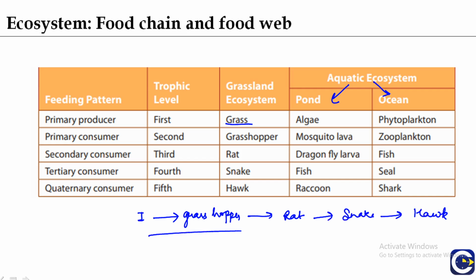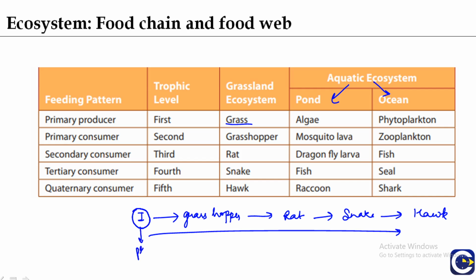So this is an order, or a chain, in which organisms are present, and organisms in different categories are represented by means of the trophic levels.